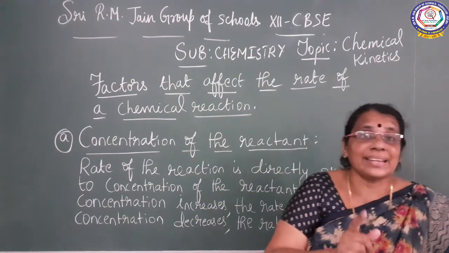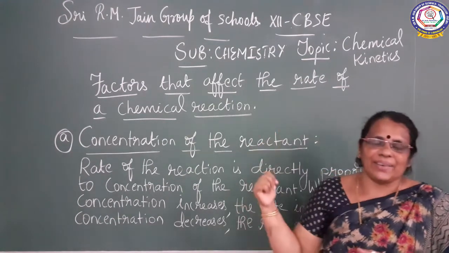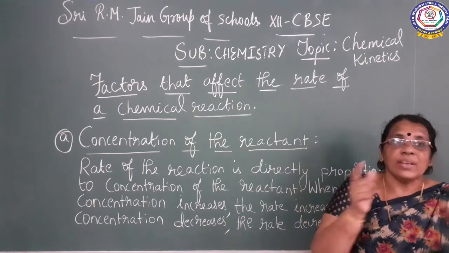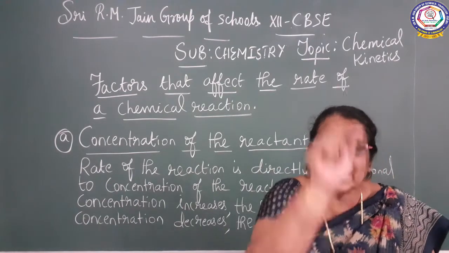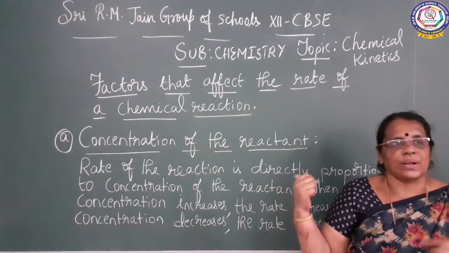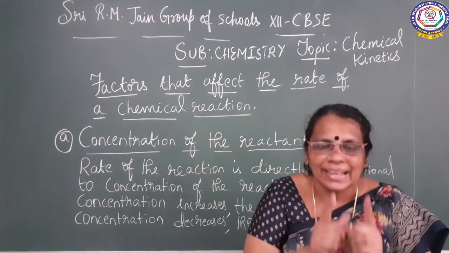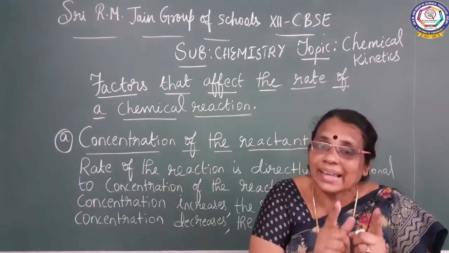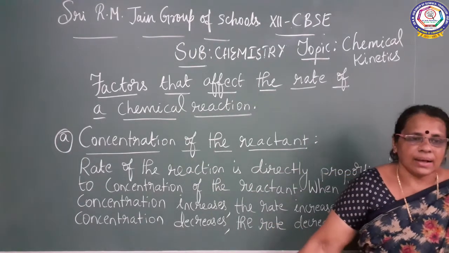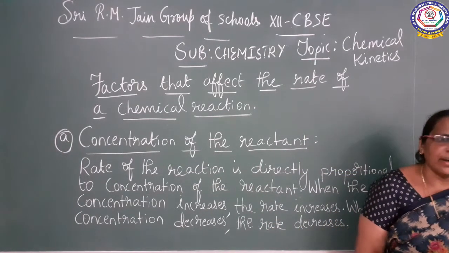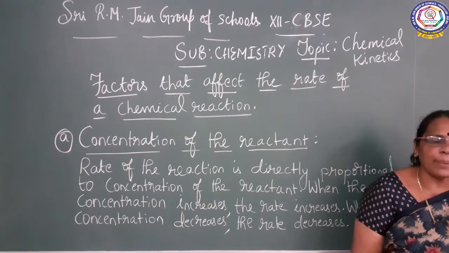So, when the concentration increases, the rate of the reaction also increases. When the concentration of the reactant decreases, the rate of the reaction also decreases. So, concentration and rate of the reaction are directly proportional.